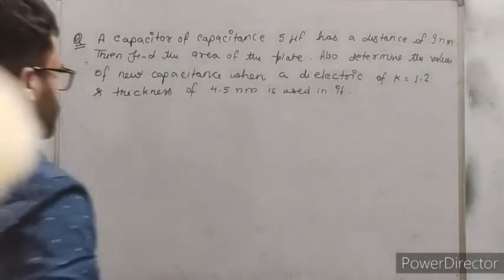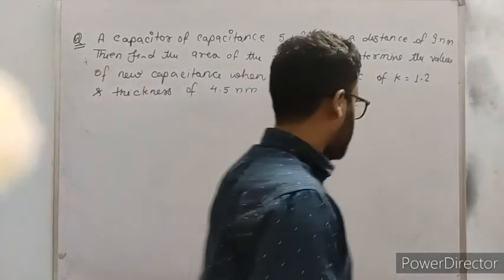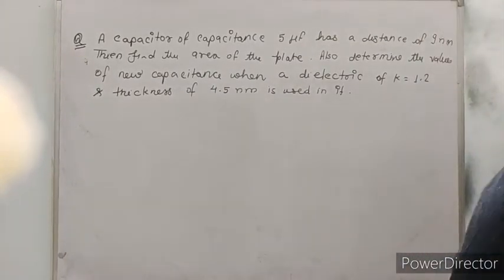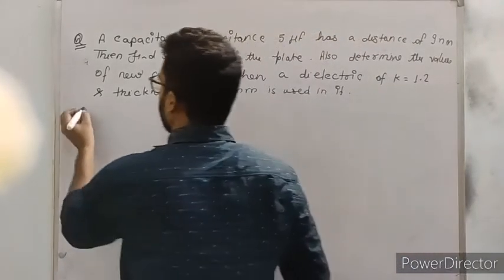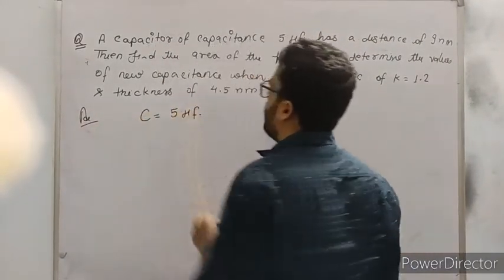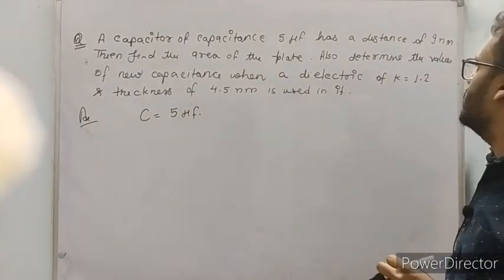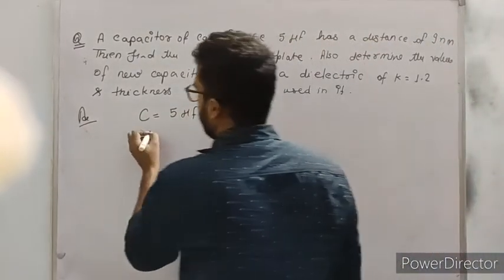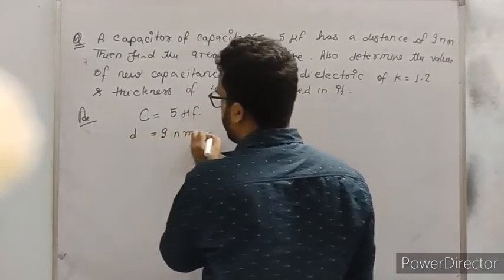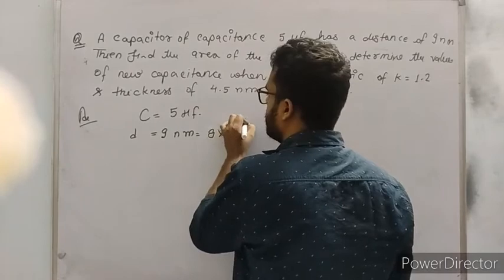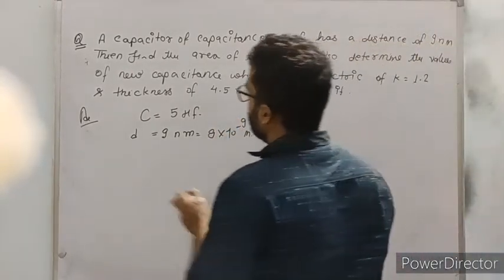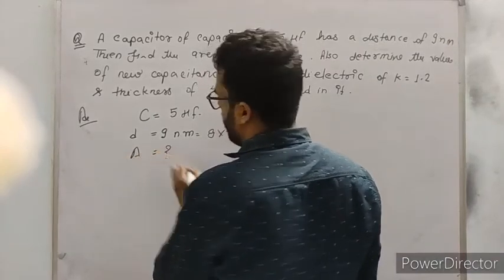See the next question. What is the next question? It says an air capacitor of capacitance 5 microfarad. You have the value of capacitance equal to 5 microfarad, with a distance of 9 nanometer, and you know the value of nanometer is equal to 10 to the power minus 9 meter. Always remember. You have to find the value of cross sectional area.